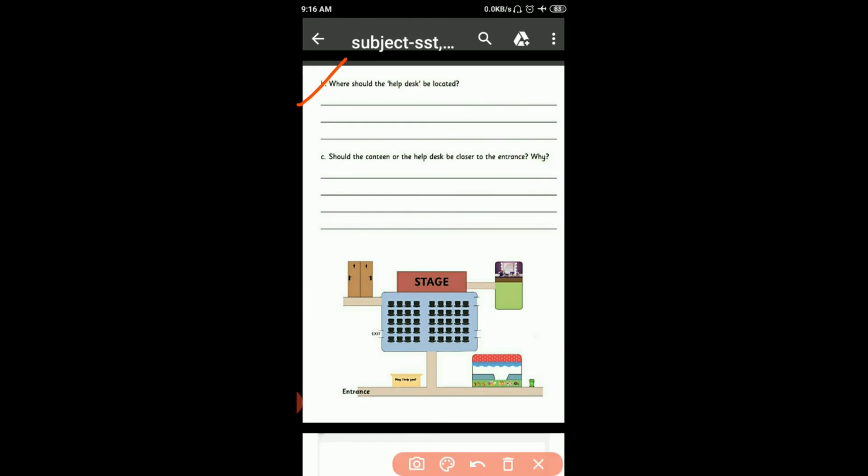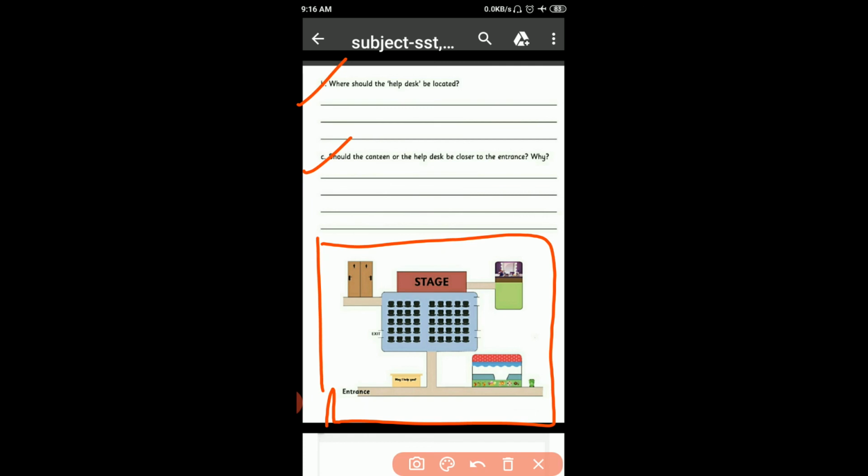B question, where should the help desk be located? The help desk should be located near the entrance. C. Should the canteen or the help desk be closer to the entrance? Why? Yes, the help desk should be closer to the entrance as it is the first point of contact for guests.